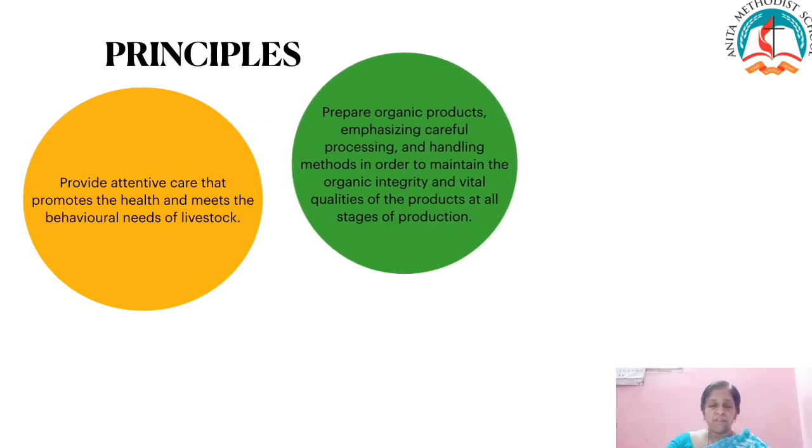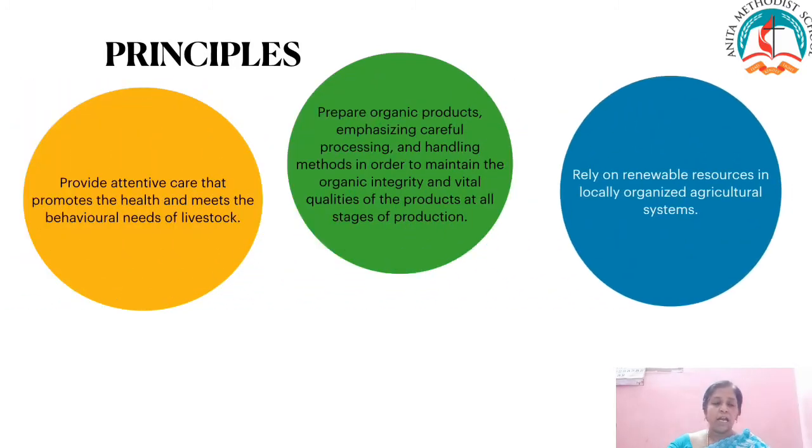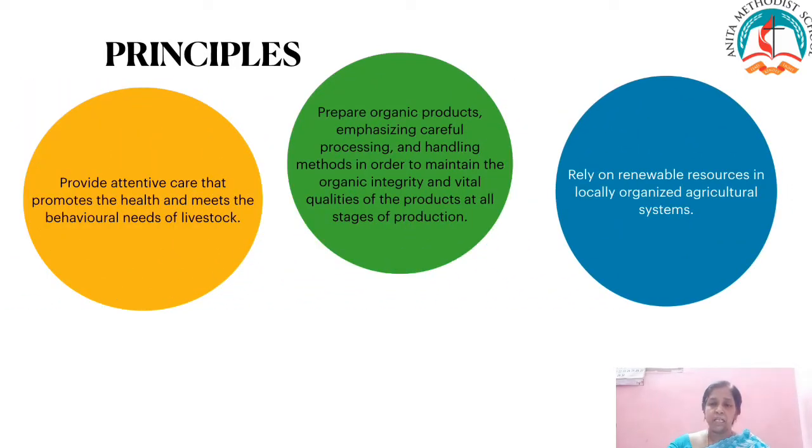Next principle will be prepare organic products, with emphasis on careful processing and proper methods to produce this organic product, to maintain the organic integrity and vital qualities of the product at all stages of production. And the last one will be rely on renewable resources in locally organized agricultural systems. So these are the principles of organic farming.